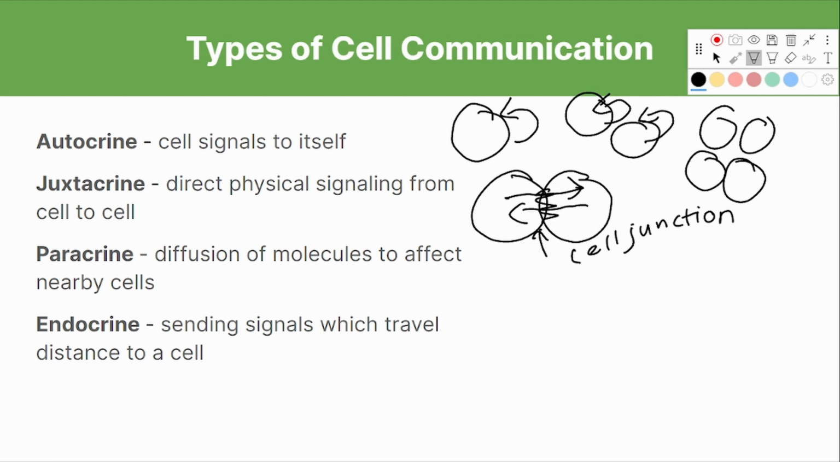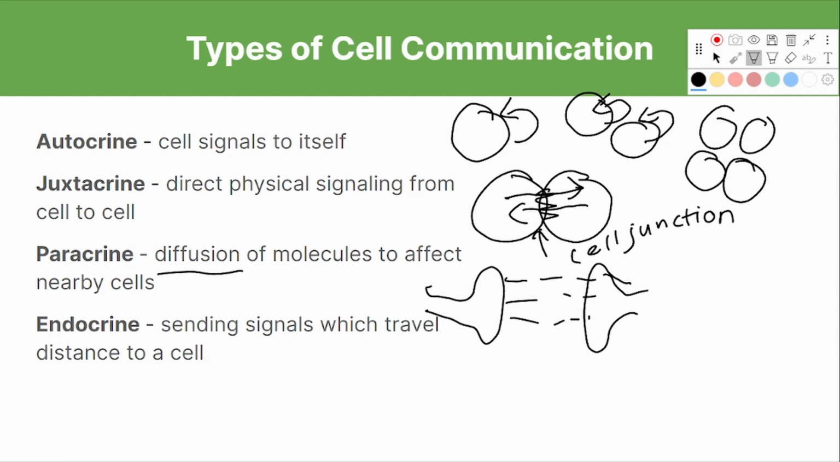Paracrine signaling occurs when messenger molecules are diffused to send signals to nearby cells. A prominent example of this is with neurotransmitters. Neurotransmitters are messenger molecules which are diffused between nerve cells. Finally, endocrine signaling occurs when hormones send signals along long distances to target cells. Now in this video, we will be focusing primarily on the endocrine signaling process.